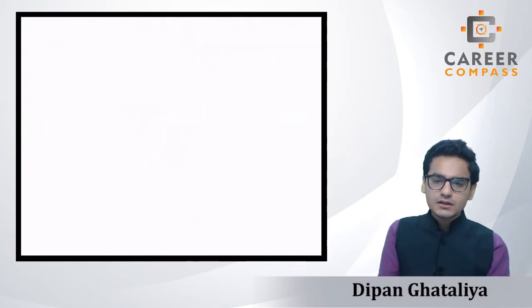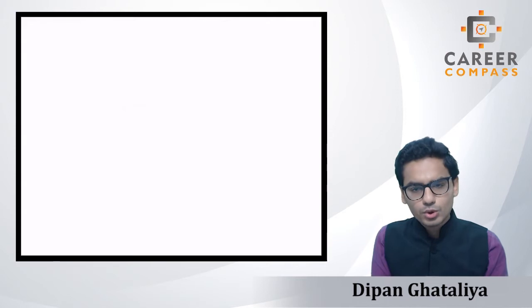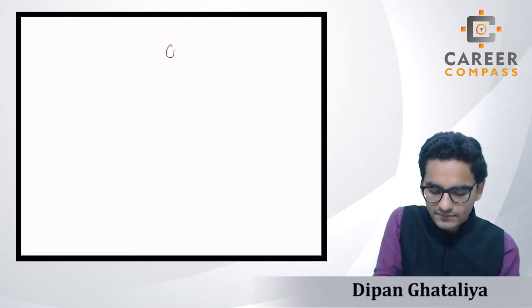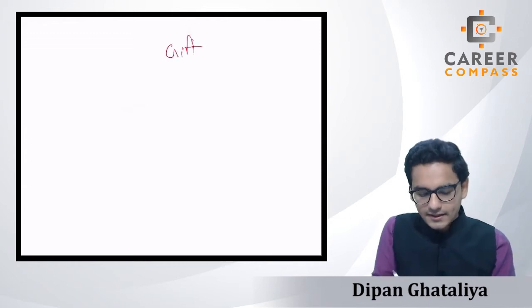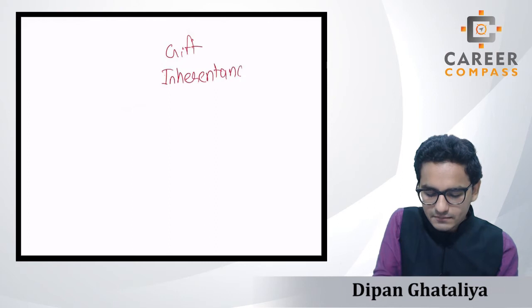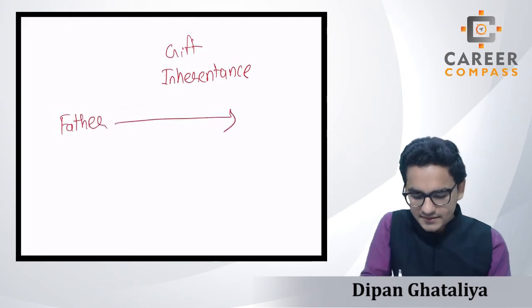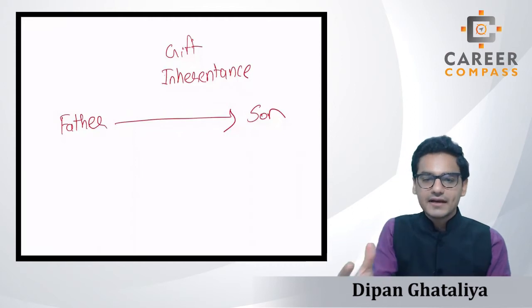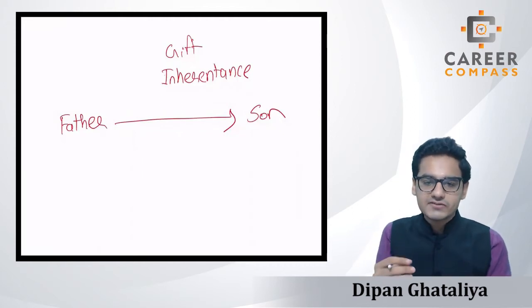Now, we have completed the overall basics, but once again I am reminding you, students, that IHT will arise in the case of a gift. The word IHT itself says inheritance. That means in most cases, whatever we receive from our father is called an inheritance, and we are assumed to be the son.